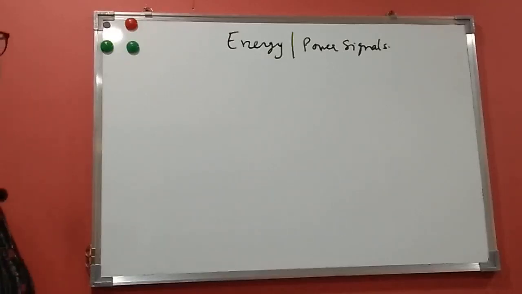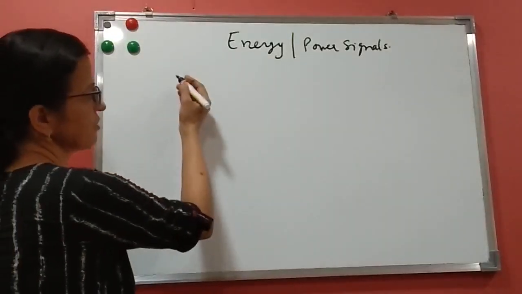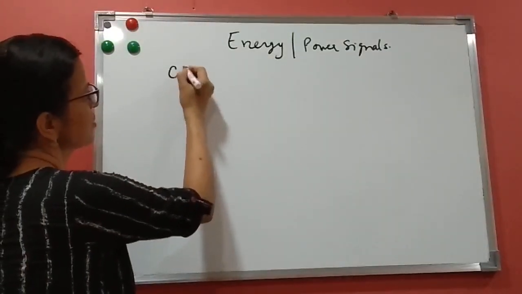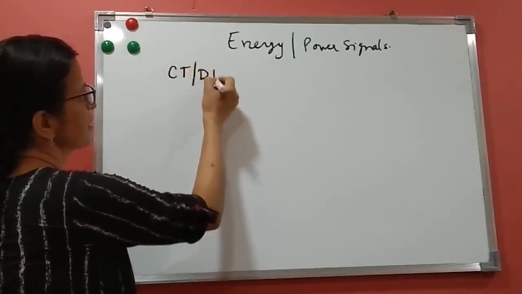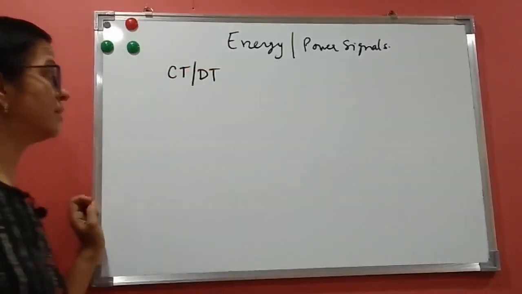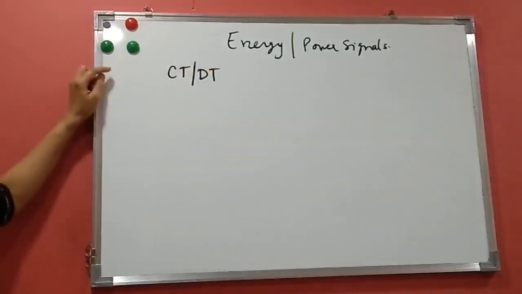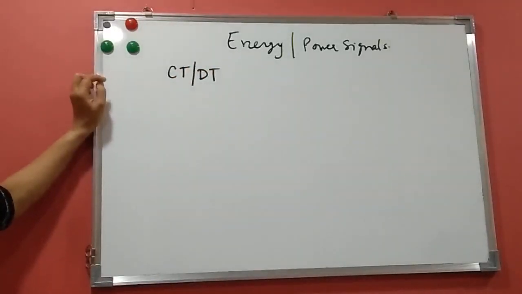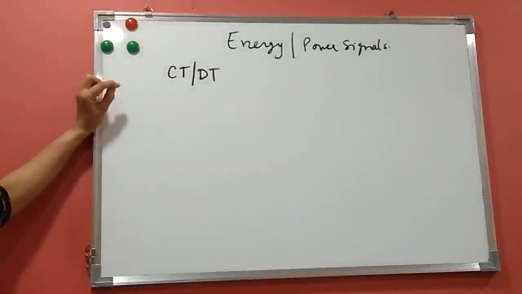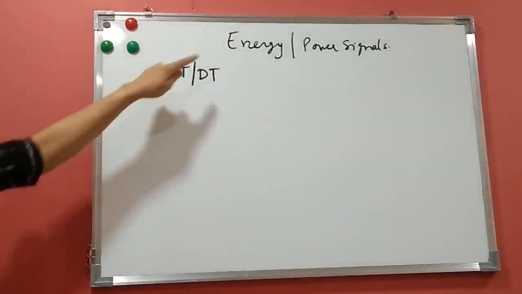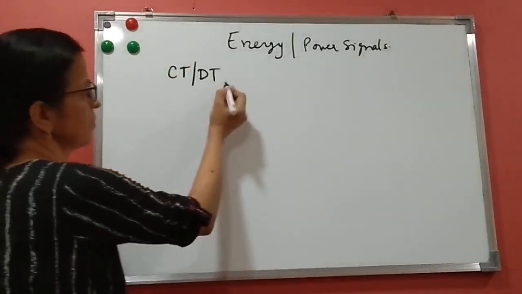Welcome back. We'll be discussing energy and power signals, and we'll be solving some problems on that. We know there are different classifications of signals, and the main classification is continuous time and discrete time signal. A continuous time signal is continuously defined in time, and a discrete time signal is only available at discrete levels of time. So this is energy and power signal based on continuous time and discrete time.